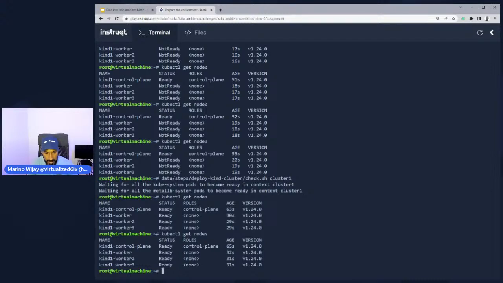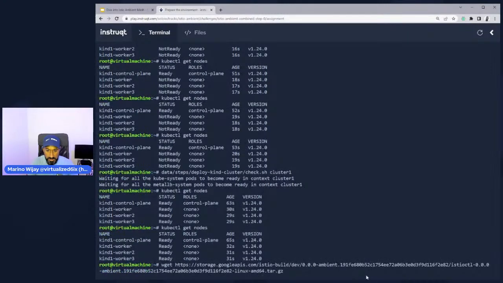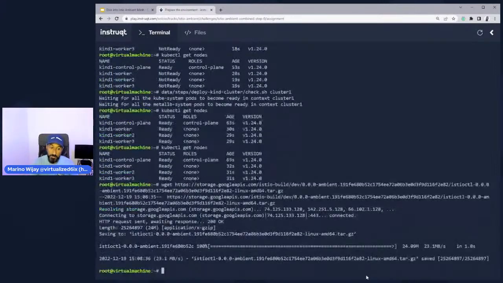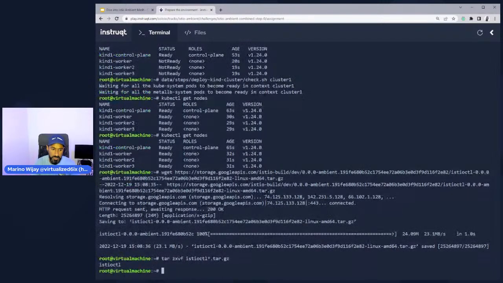And that wget command simply downloads istioctl. And it's actually a special build of istioctl. This is what has ambient mesh. So this is why I say you actually need to go to the experimental branch to be able to make this work. Now, following along here, if you've downloaded the file and you run the tar command there, it'll unzip istioctl, it'll make it available.